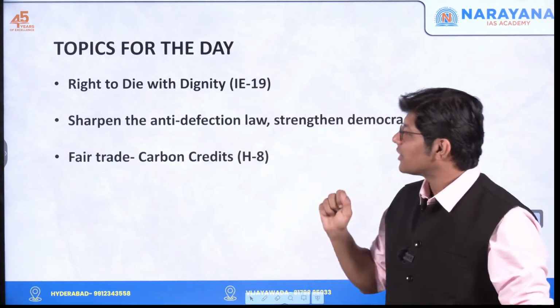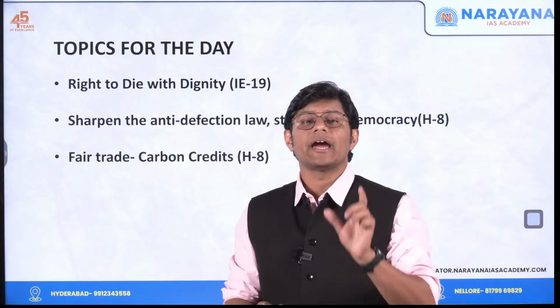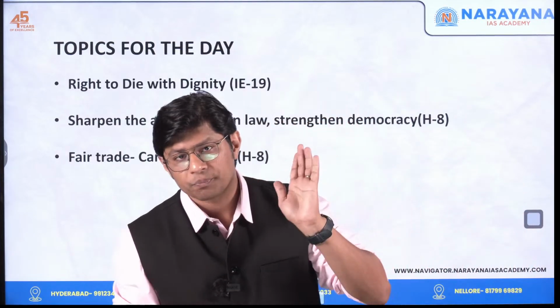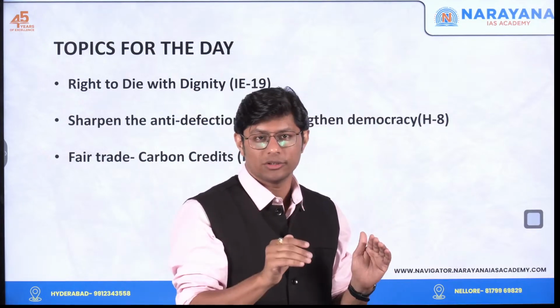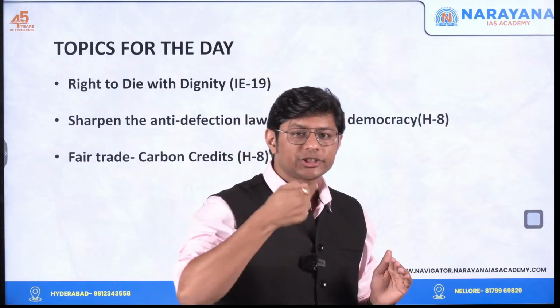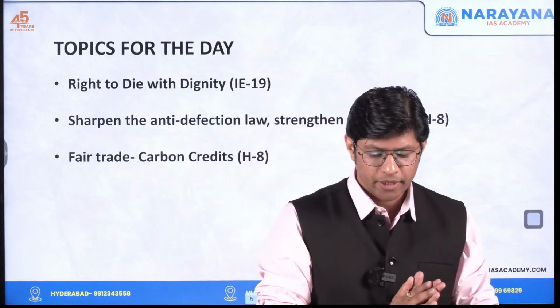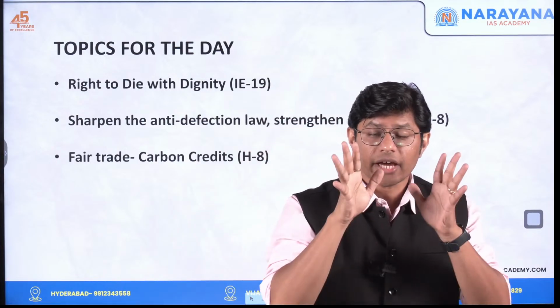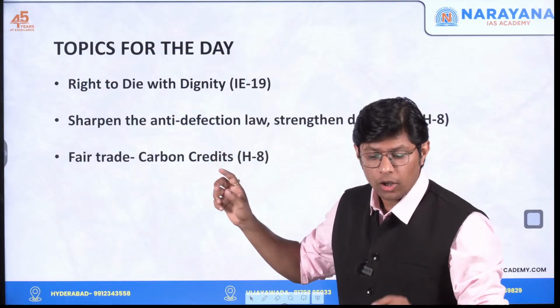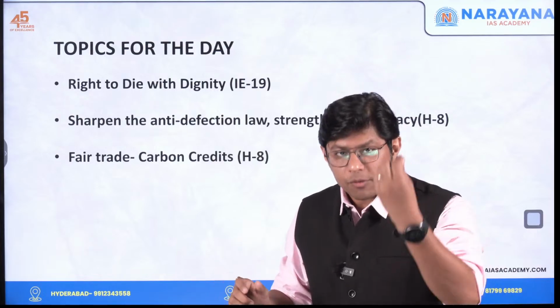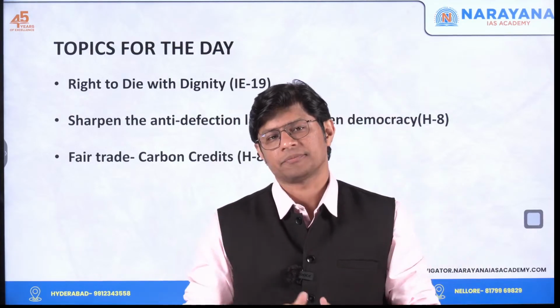The second topic that we'll be discussing is the anti-defection law. Given that there are so many issues and loopholes in the implementation of the anti-defection law, the author suggests that we have to strengthen it in order to make our democracy more robust.